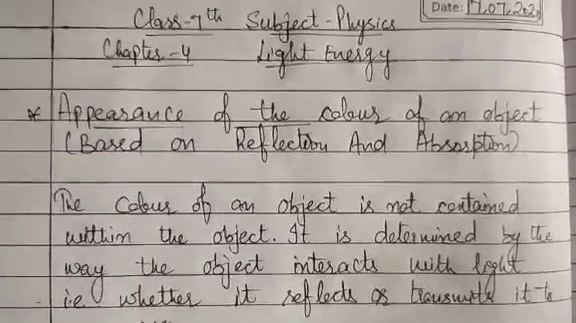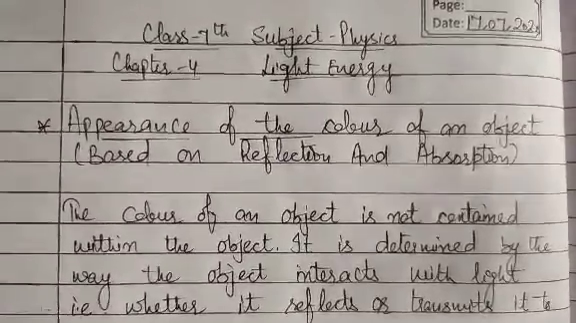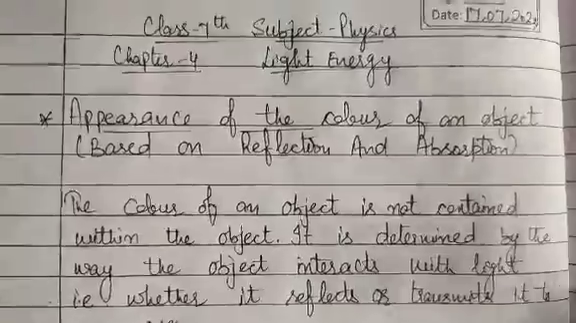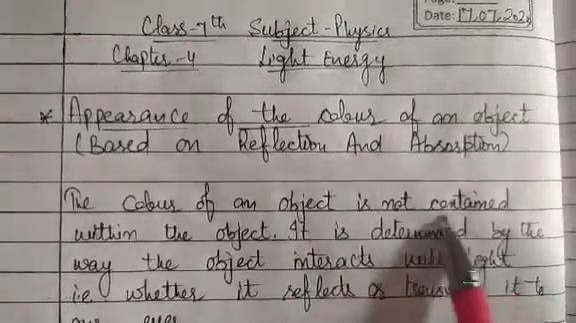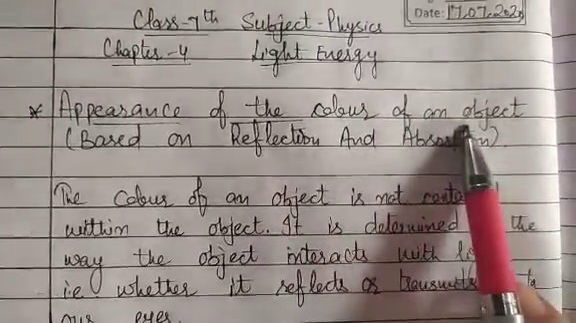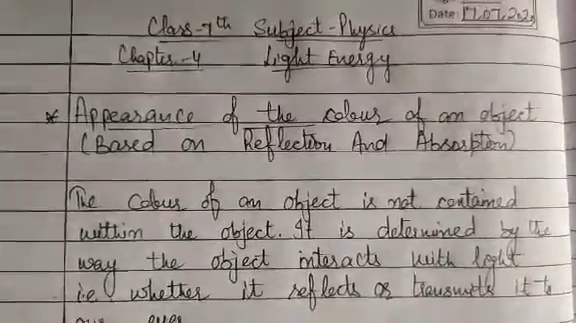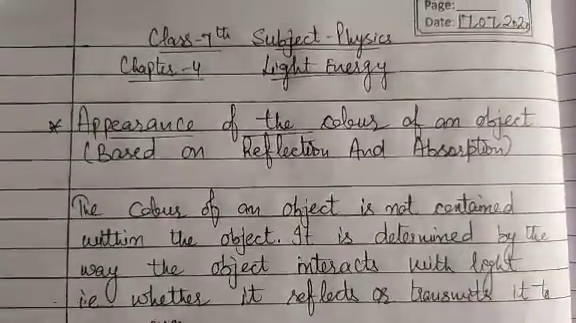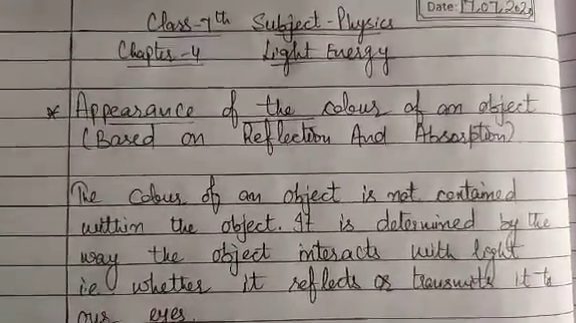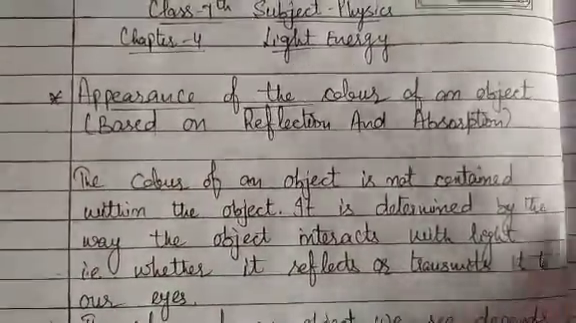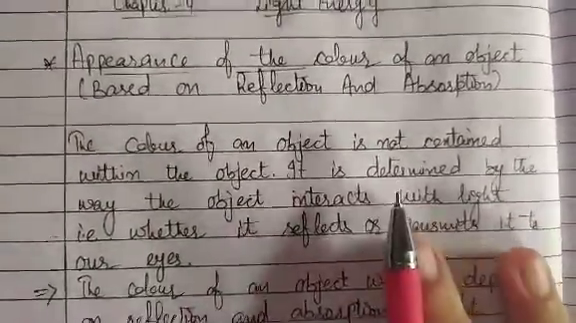In the previous video you have learnt about primary, secondary and complementary colors. So today we will start with the next topic, that is the appearance of the color of an object. That means why there are different colors of the different objects. So we will study about this.